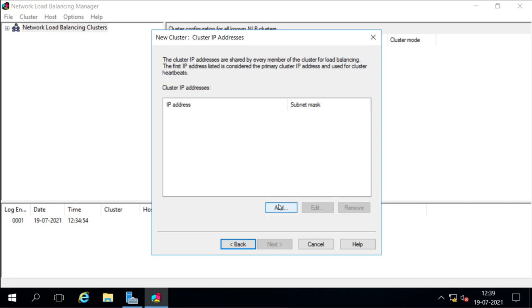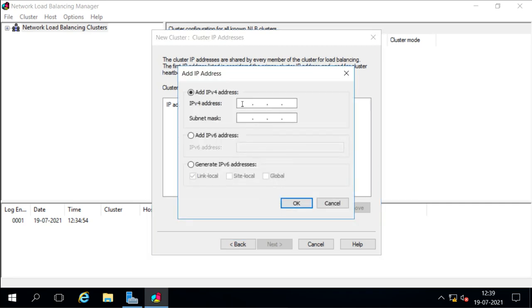So I will select this, and now I have the option to add an IP address. Now I can add IPv4 and I can add IPv6 also. So I will add the IP address, and remember the network and the subnet you are having. So you can use the same subnet IP here. So I am going to use one of the IPs from the subnet, 192.168.0.